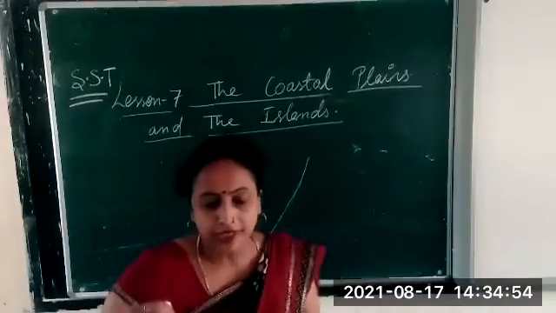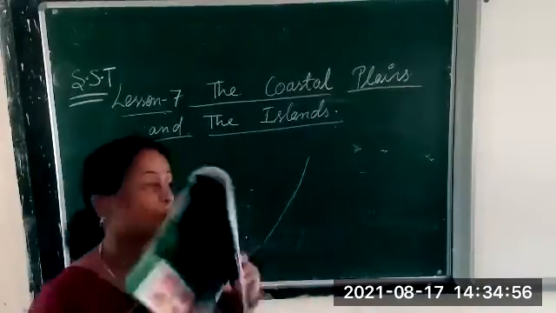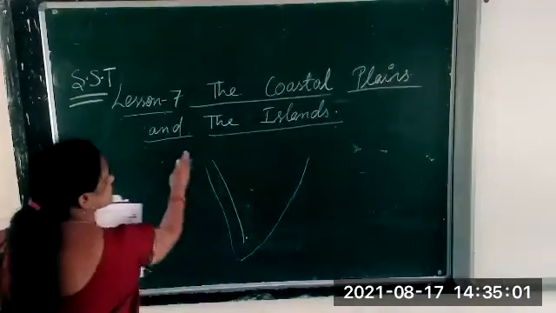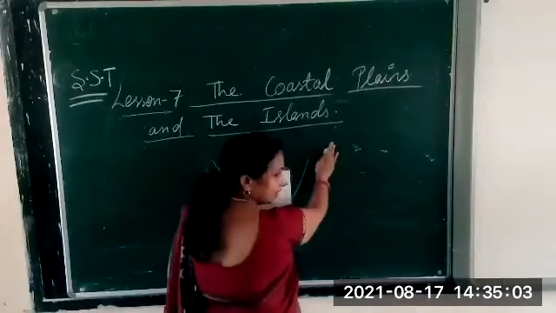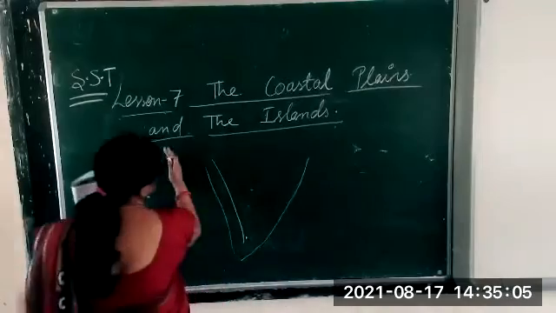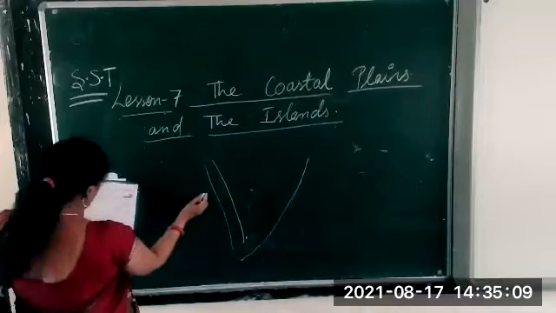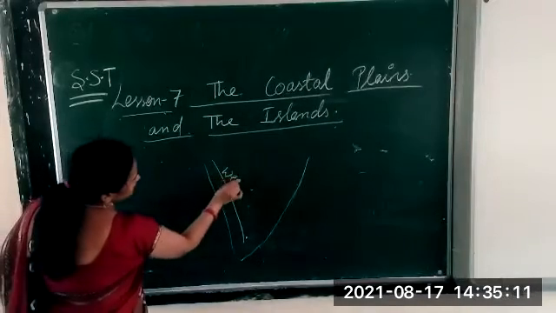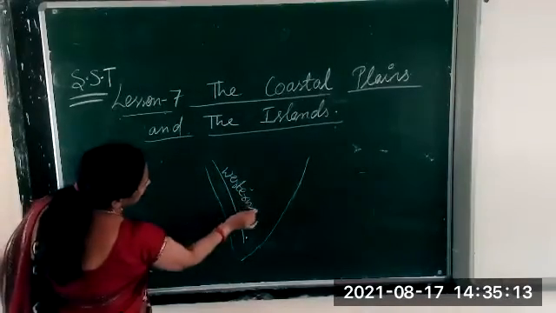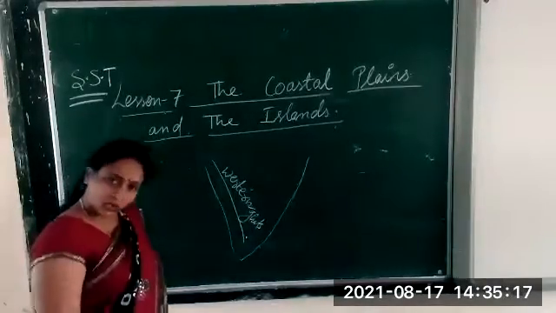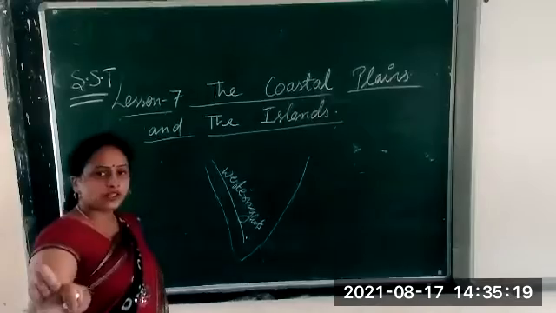Here you see the Western Ghats. This is the western side and this is the eastern side. This part is the Western Ghats. Are you able to see the Western Ghats given in the book?